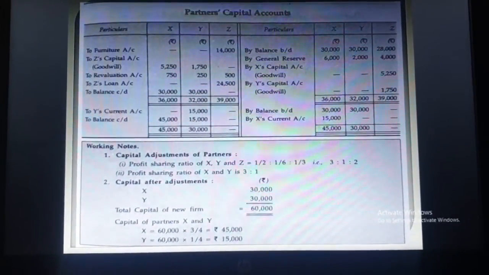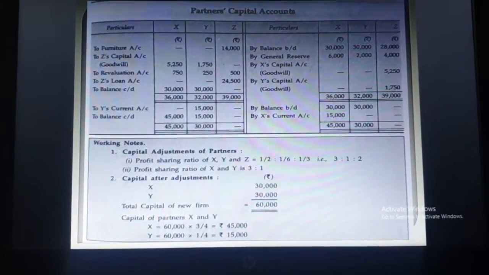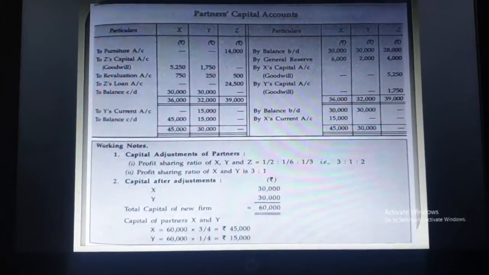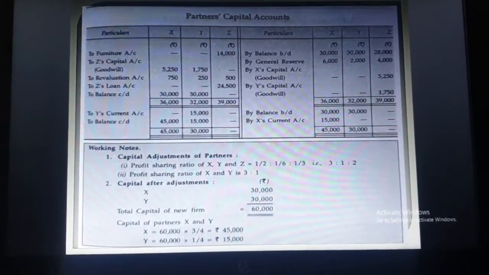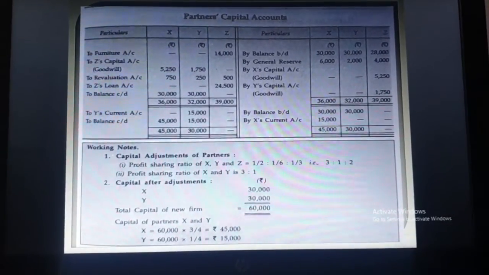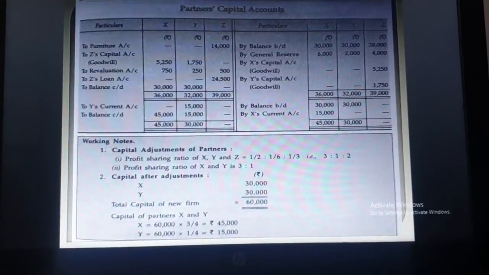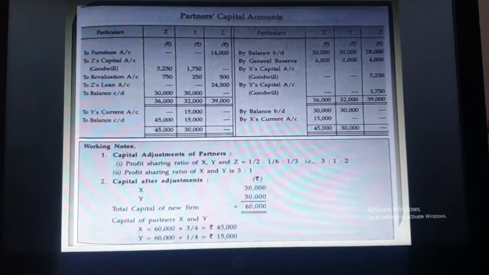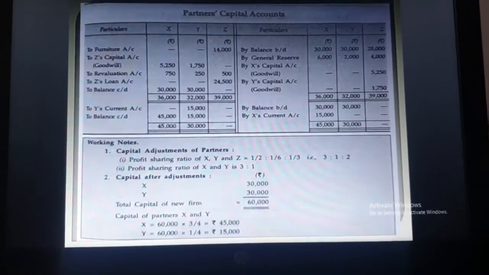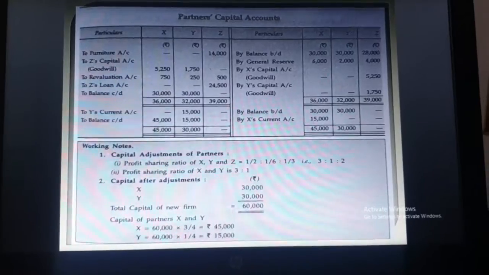So this is the treatment of goodwill. So what is the treatment of goodwill? Out of firm goodwill, you have to find out the goodwill of the retiring partner, and the retiring partner's goodwill is distributed in gaining ratio. Now it is already given in the question, point number 3, that furniture is taken by Z. So on the debit side of the partner's capital account, in the Z column, we have to mention 14,000 to furniture. So this is the furniture taken up by Z.